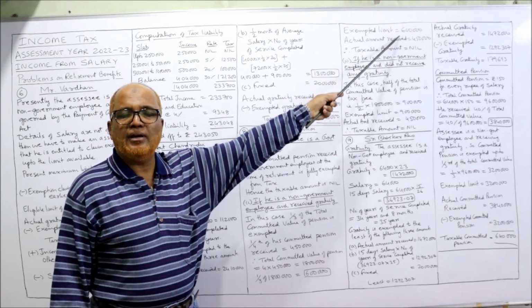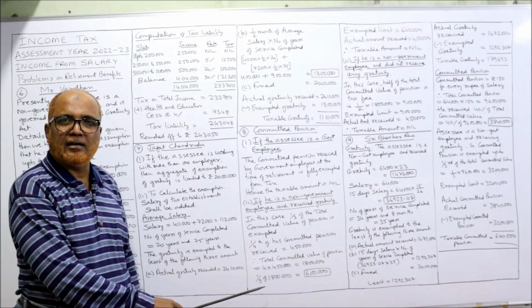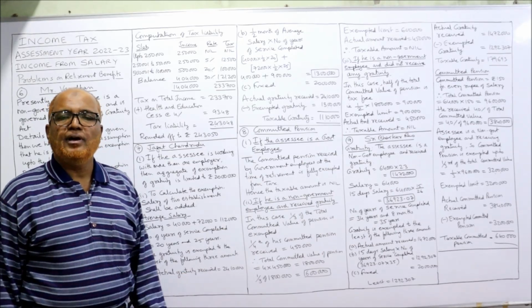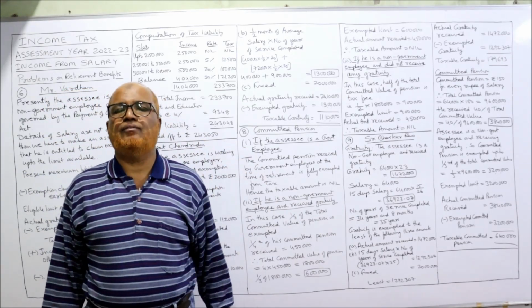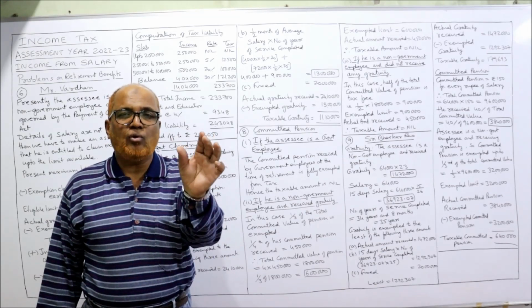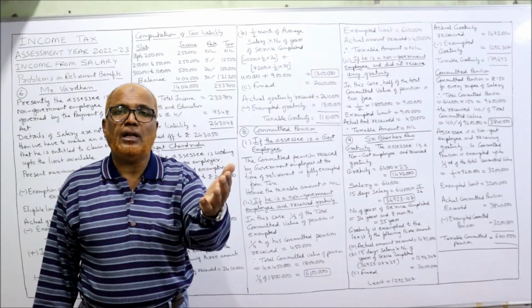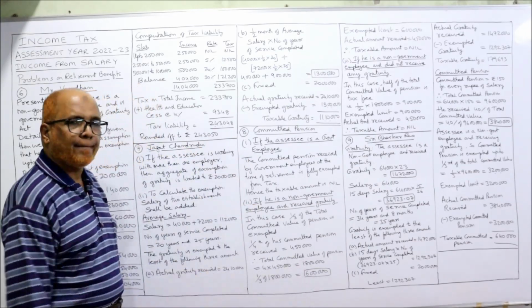How did we get the exempted limit? 1/3 of the total commuted value, 18 lakh. 1/3 of 18 lakh is 6 lakh. How do we get 18 lakh? It is given 1/4 commuted and received 4,50,000. So this 4,50,000 is only 1/4. So we want the total. So multiply by 4. 4,50,000 into 4, 18 lakh.